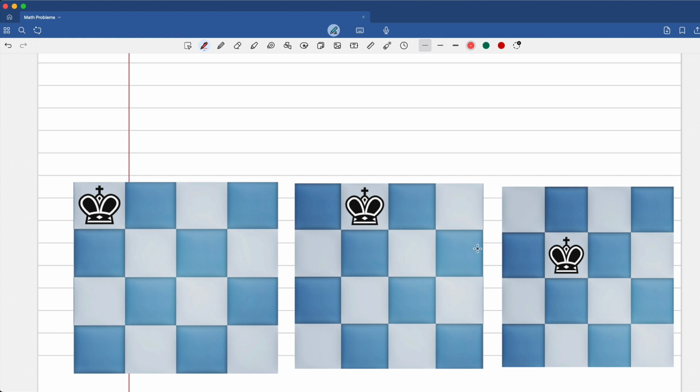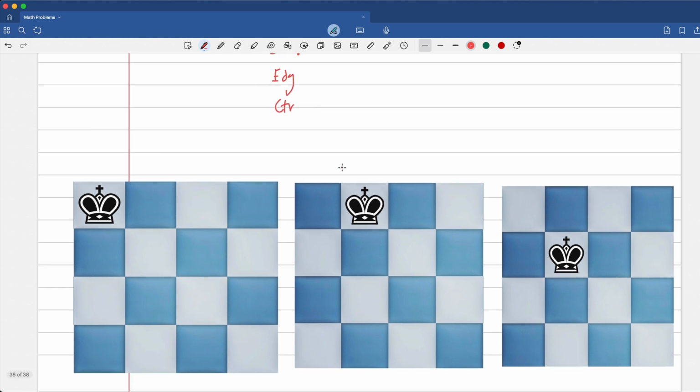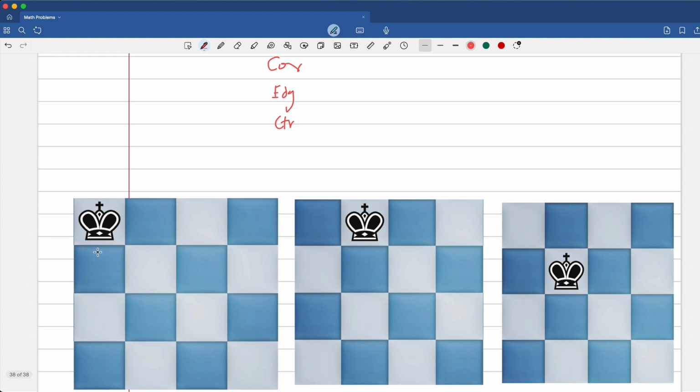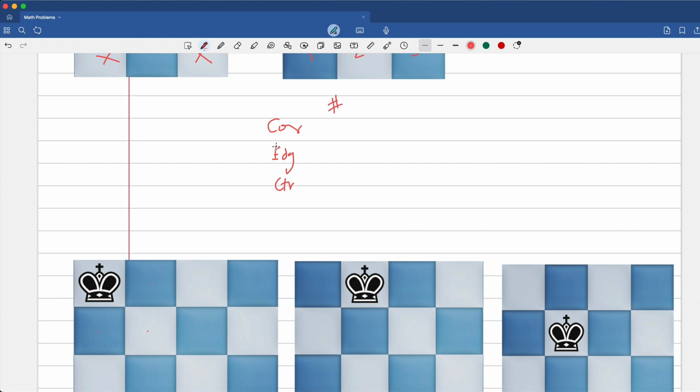So if it's a 4x4, the first step is to understand that there are going to be corners, there are going to be edges, and there are going to be centers. The defining factor for the corner is that it has 1, 2, 3 no king's land. So let's list it down, okay? First we'll count the number of corners. The number of corners is 4. The number of edges would be 8. The number of centers would be 4. In total, it needs to add up to 16.